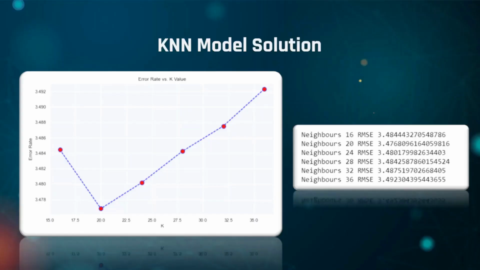In the KNN model, we will first obtain the best number of neighbors by iterating the value of neighbors ranging from 16 to 36 with an interval of 4. As observed, the best value of k is 20 in this case. Therefore, a k value of 20 will be used in the KNN model to achieve better accuracy.